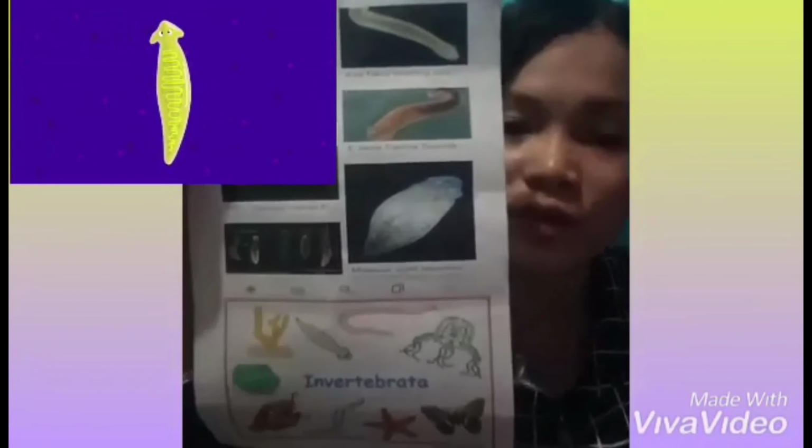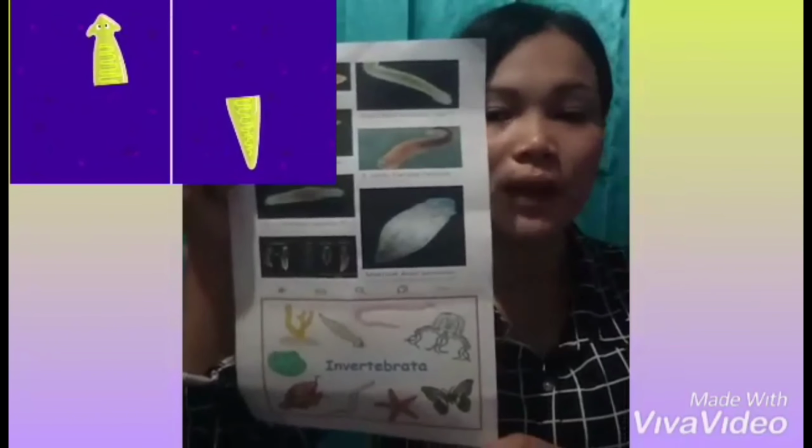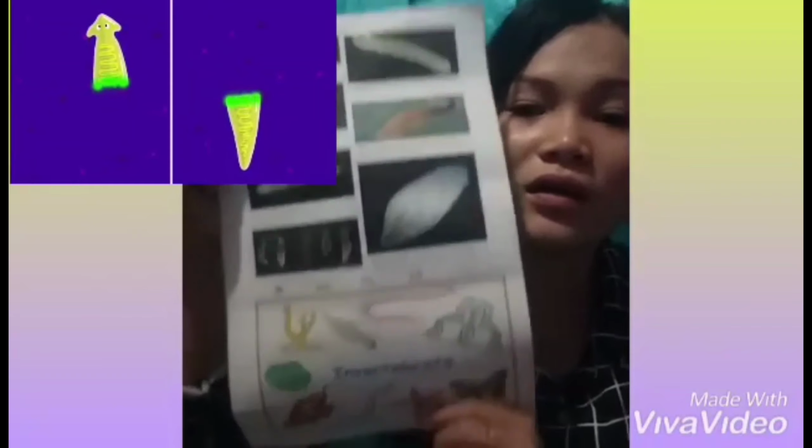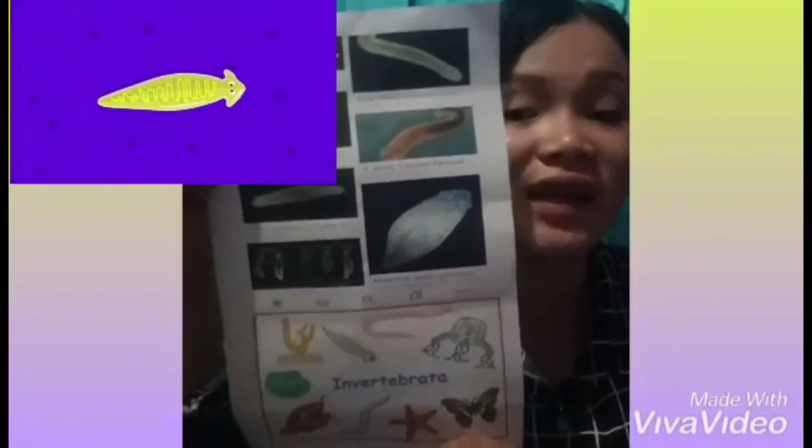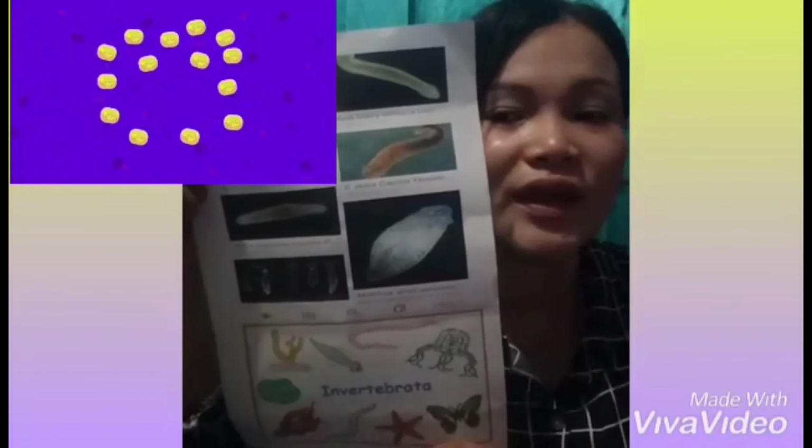Why can? Because planaria worms contain neoblast cells that speed up the regeneration process. Okay, my students, that's all our material today. I hope all of you can understand. Okay, see you next week.